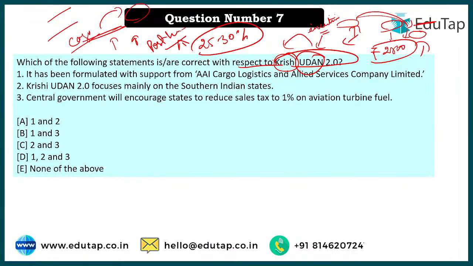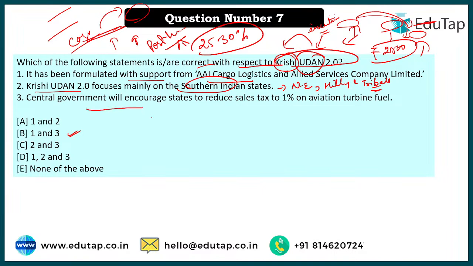People are saying that is wrong, so the correct answer is option number B. 1 and 3 are true, because it is being formulated with the help of AAI Cargo Logistics, ठीक है. Second, Krishi Udan 2.0 does not mainly focus on the southern Indian states, but on the northeastern states, the hilly regions and the tribal regions, ठीक है. तो इन स्पेसेस में आपका ज़्यादा फोकस कर रहा है.